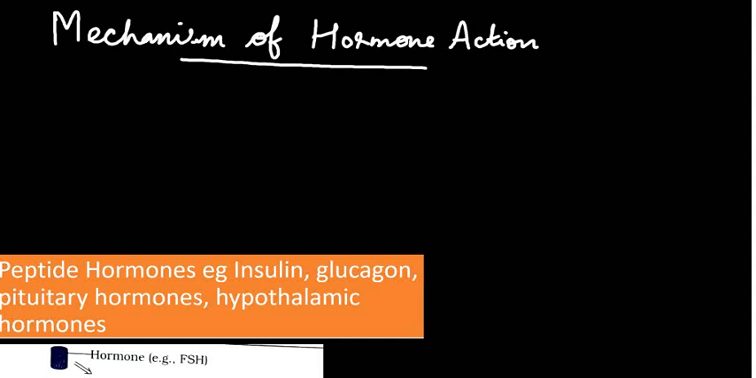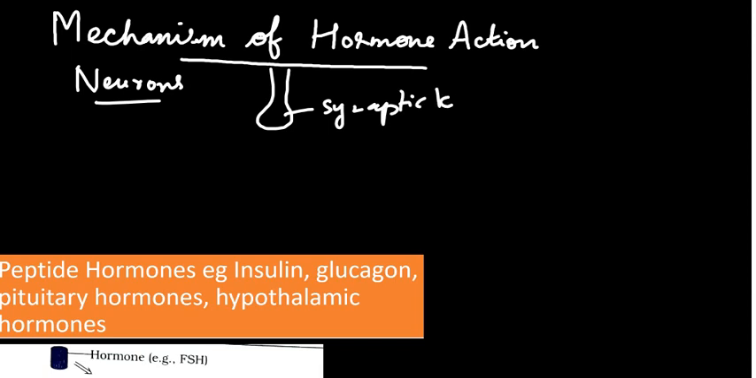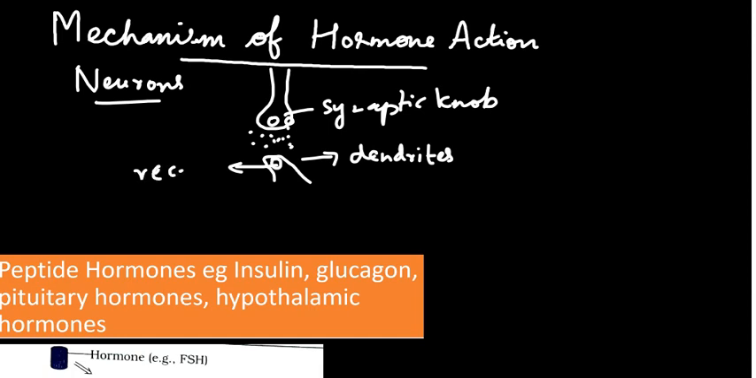Mechanism of hormone action. Like the neurons, hormones also have a mechanism for action. In the neurons, the axon terminal has a synaptic knob, which produces within it vesicles containing neurotransmitters. Neurotransmitters will be released in the synaptic cleft area and received by the dendrites of the next neurons. There are special cells here called receptors to receive the neurotransmitters.